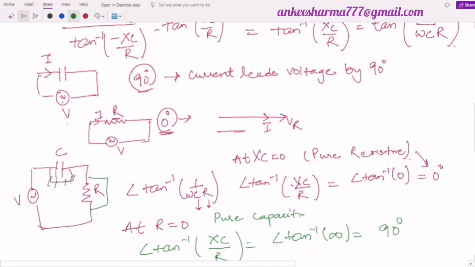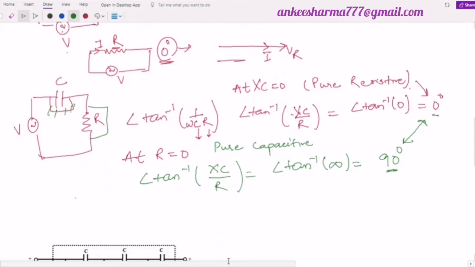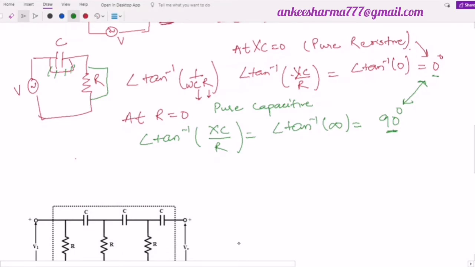It means with the different values of your capacitance and the resistance, your reactance values and the resistance values will be different, and you can obtain the angle equal to 0 degree or 90 degree. But when we have both, XC also and R also, in that case your angle will be between 0 and 90 degree. So it means with the help of this RC network, we can have our phasor. I will tell you our phasor will be like this.